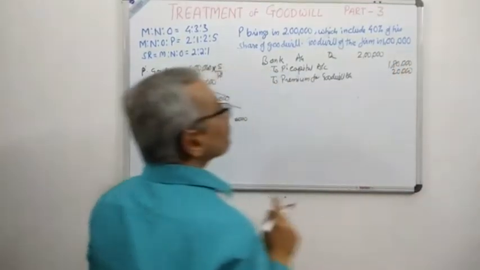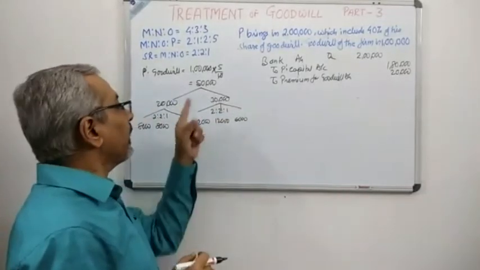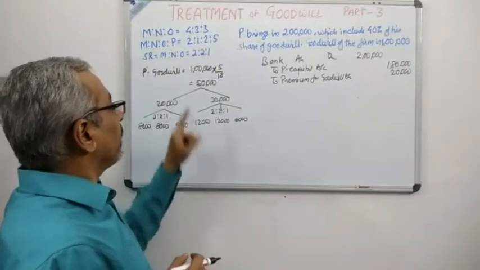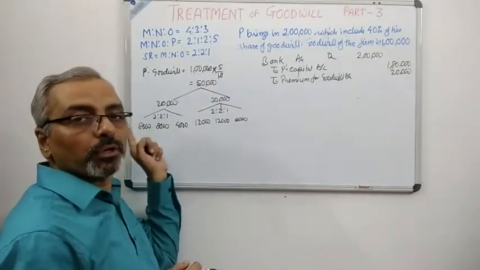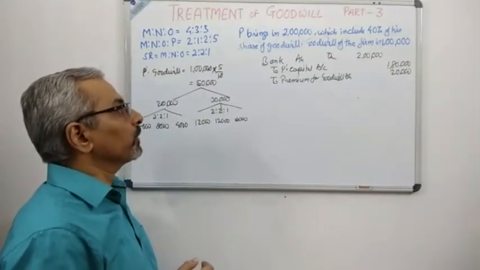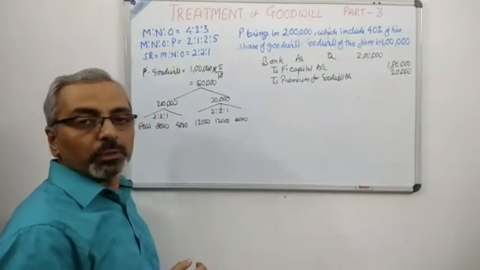I hope this part is very clear. See very carefully, the goodwill of the firm was 1 lakh and 50,000 belonged to the new partner P, out of which he has brought in 40%. Therefore, 20,000 has been brought in. That is the reason why the journal entry has been passed. Bank account debit 2 lakh, to P's capital account 1,80,000, to premium for goodwill 20,000.